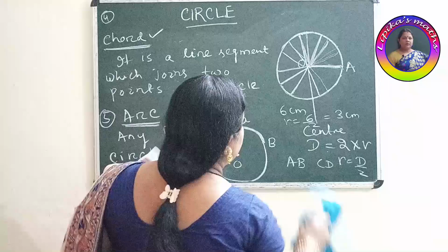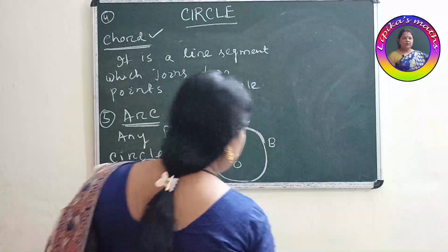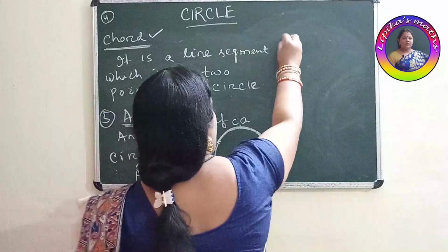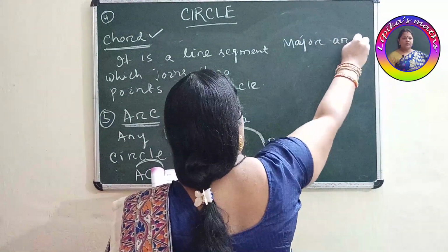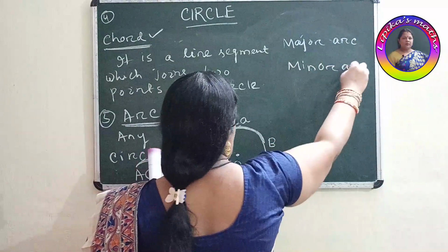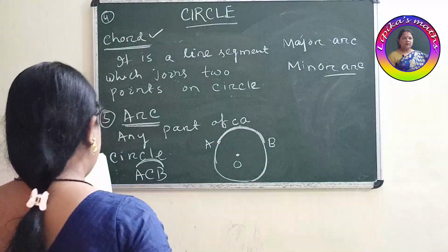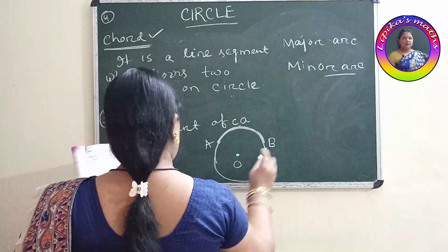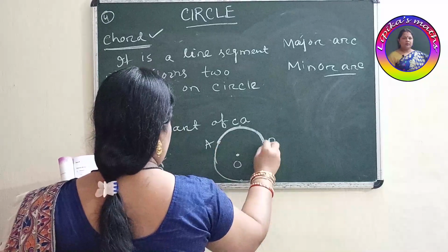So an arc may be a major or a minor arc. Suppose this point and this point.